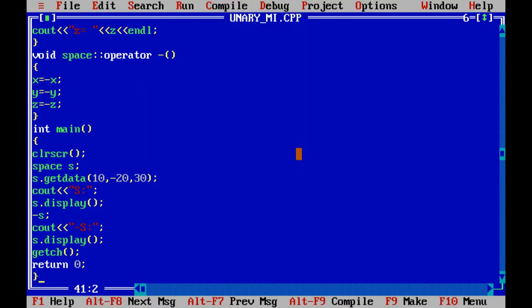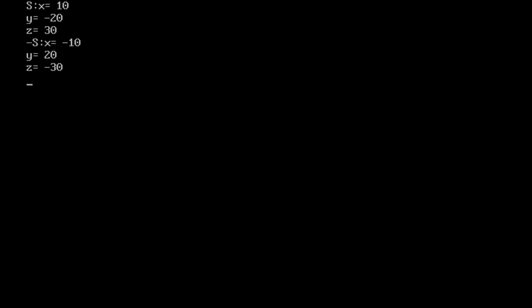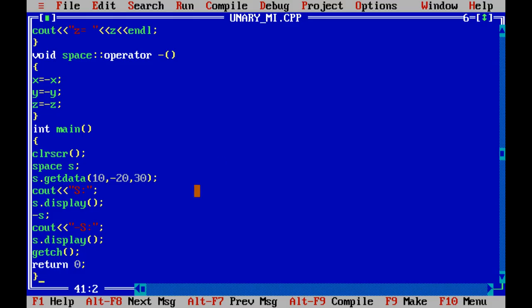No errors. Now run the program. See, x equals 10, y equals minus 20, z equals 30, and minus s, it's simply changing the signs of s. So minus s is minus 10, 20, and minus 30.